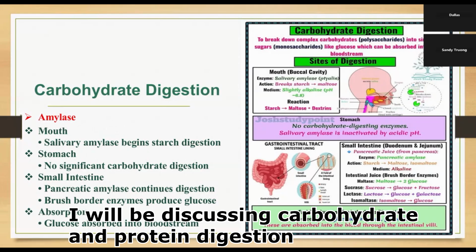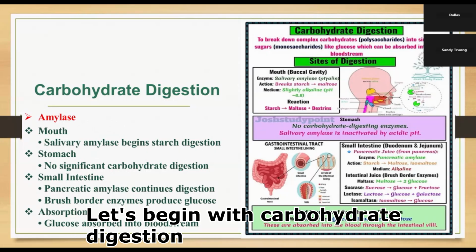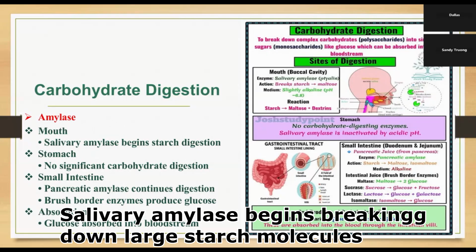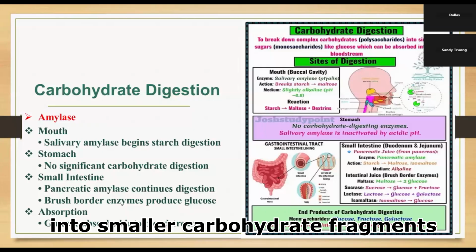Hello everyone. I will be discussing carbohydrate and protein digestion. Let's begin with carbohydrate digestion. As shown in this diagram, carbohydrate digestion starts in the mouth. Salivary amylase begins breaking down large starch molecules into smaller carbohydrate fragments.